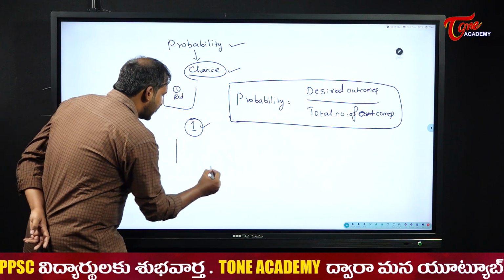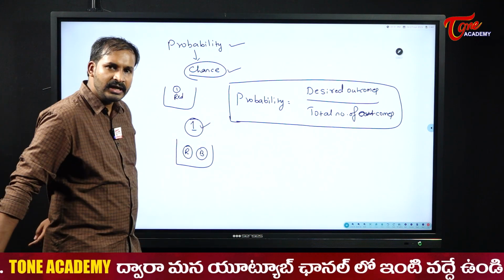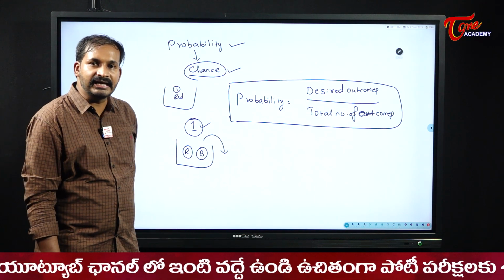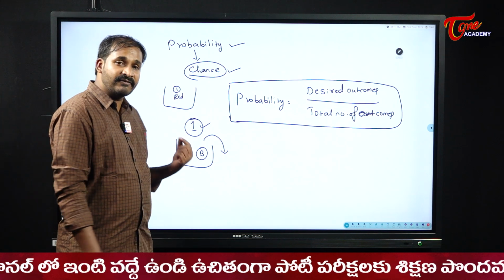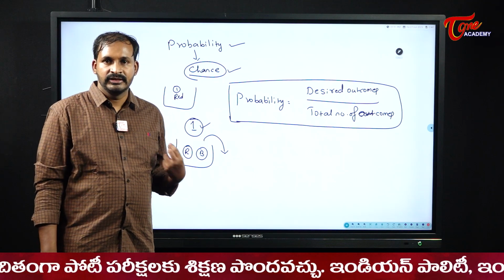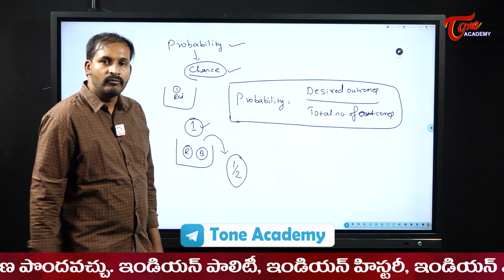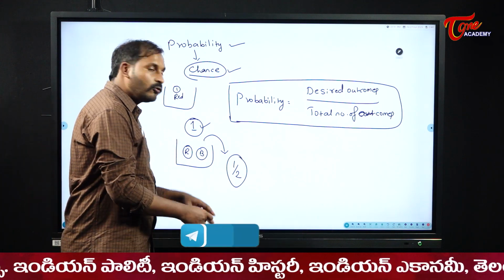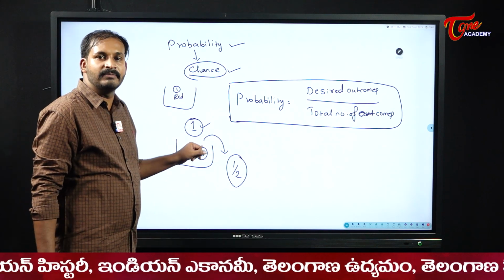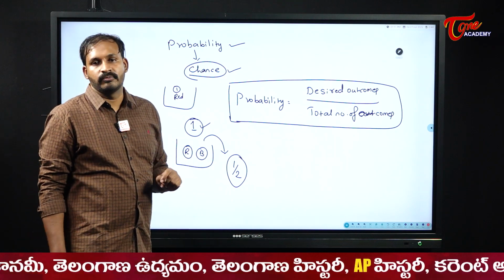Now, similarly, I have a bag in which I have two balls. One is red in color and the other one is blue in color. Now I am picking one ball from this. What is the probability of getting a red colored ball here? Will I say definitely that a red ball will come out? No. 50-50 chance, right? 50-50 chance means the probability here becomes 1/2. That means my desired outcome is the red colored one, and for the total number of chances, it may be a red ball or it may be a blue ball. Because of that, I will write my probability as 1/2.